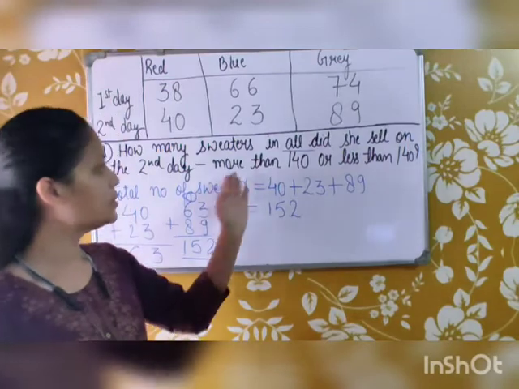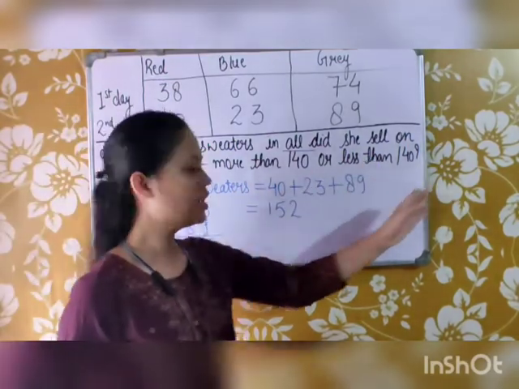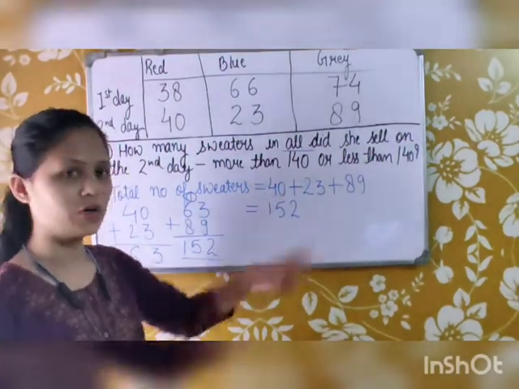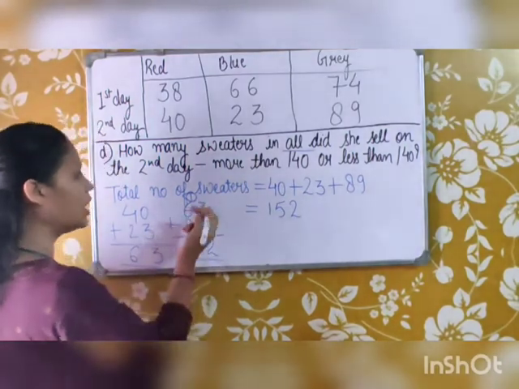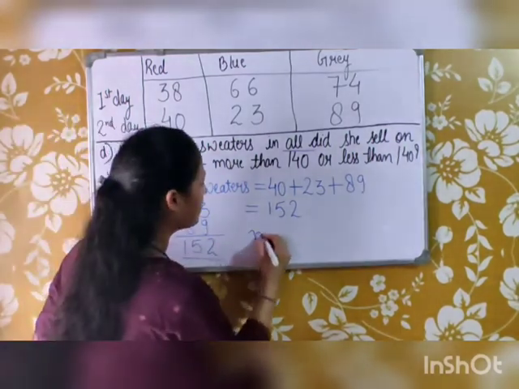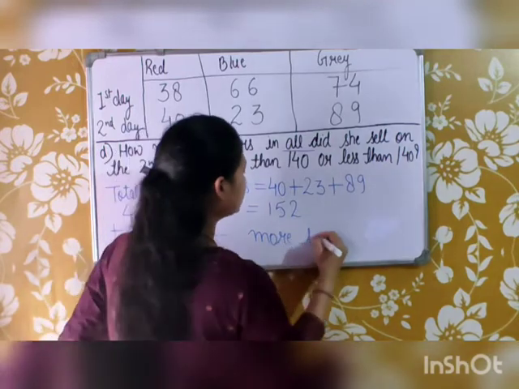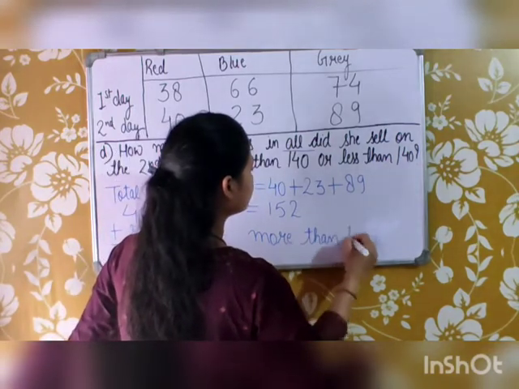So we have to tell, is it more than 140 or less than 140? So 152 is more than 140. So the number of sweaters that were sold on the second day is more than 140. Okay, the answer will be more than 140.